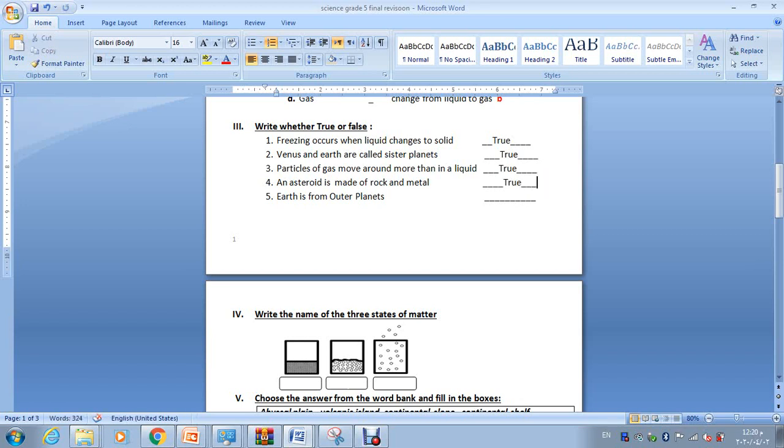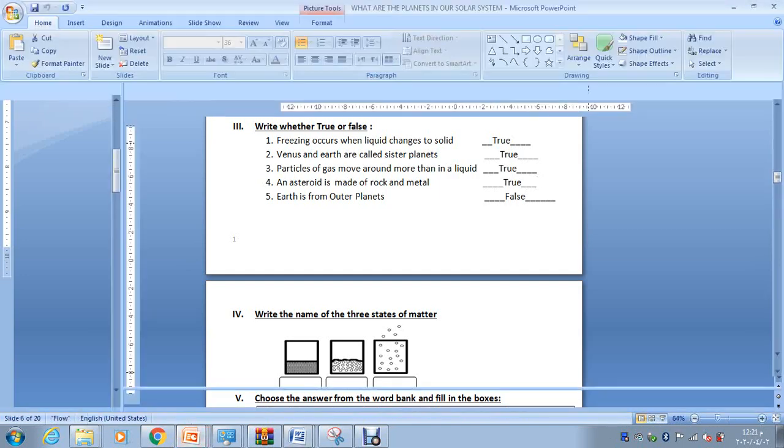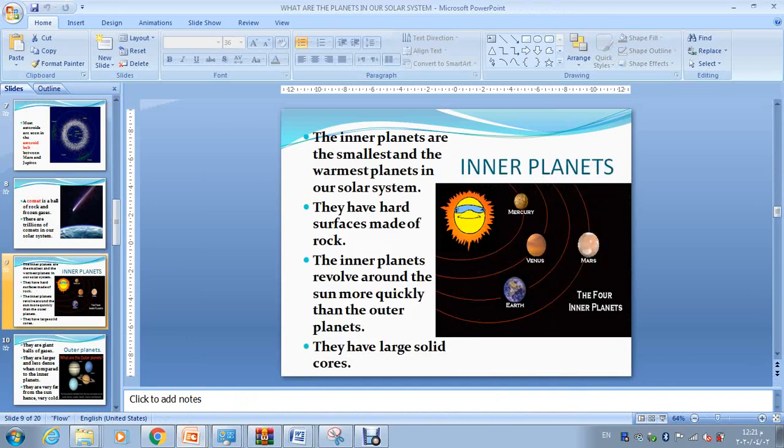The last question in the true or false. Earth is from outer planets? No, of course, this is not correct. Why? Because Earth is from the inner planets. Let's look at the inner planets here. They are Mercury, Venus, Earth, and Mars, the 4 inner planets. The outer planets are far from the sun, while those inner planets are near to the sun. Here is the sun, and we have 4 planets near to the sun: Mercury, Venus, Mars, and Earth.